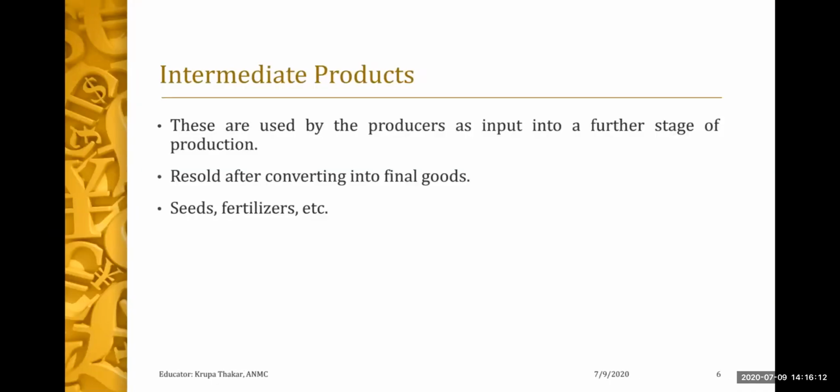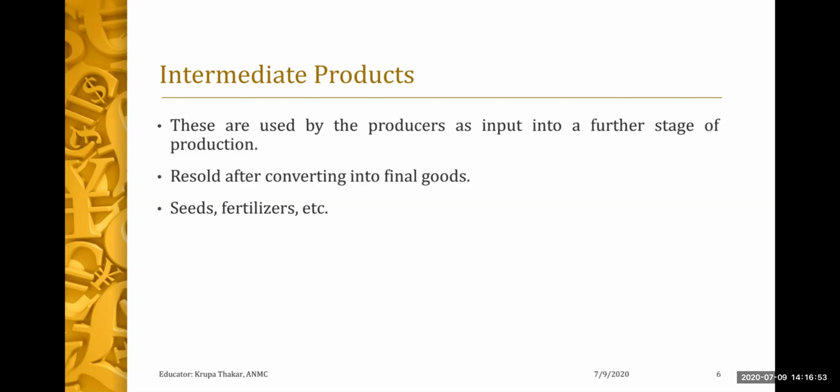Now, intermediate products. What are intermediate goods? There are certain goods which are used by the producer for a further production process, and those materials or goods are produced by some other firms, which the final producer is using for further production. Like, for example, seeds and fertilizers are the raw materials which are going to be used for further cultivation. So goods which are resold after converting into final goods are called intermediate products.